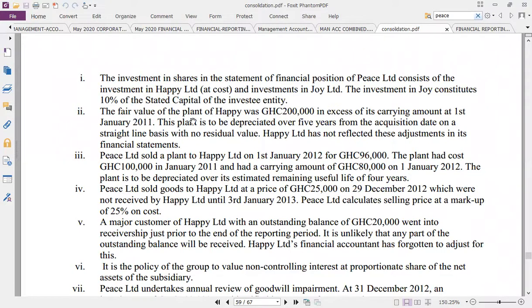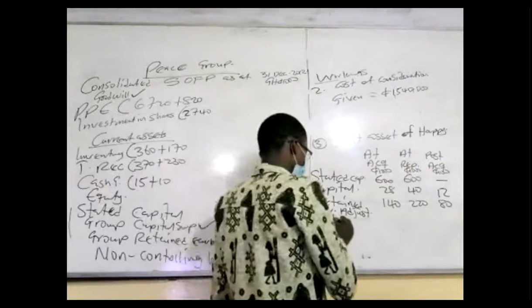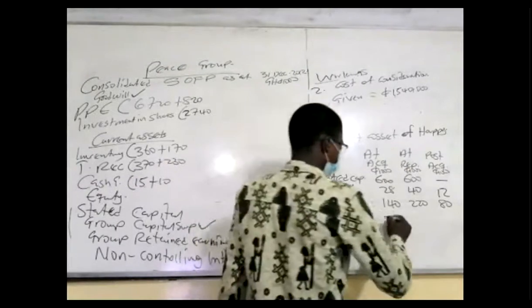The plant of Happy was 200 million in excess of its current value as of the 1st January 2011, that's the acquisition period. The plant is depreciated over 5 years from the acquisition date. So the fair value gain of 200. So kindly go in here, let's examine plants, right here, plants, and put 200 at acquisition.